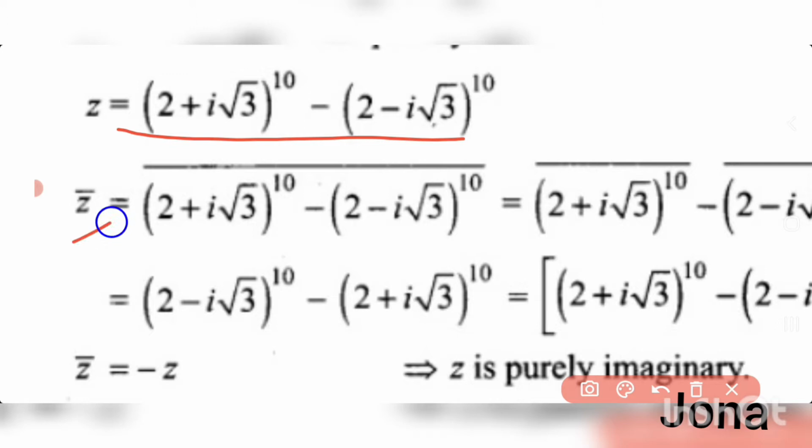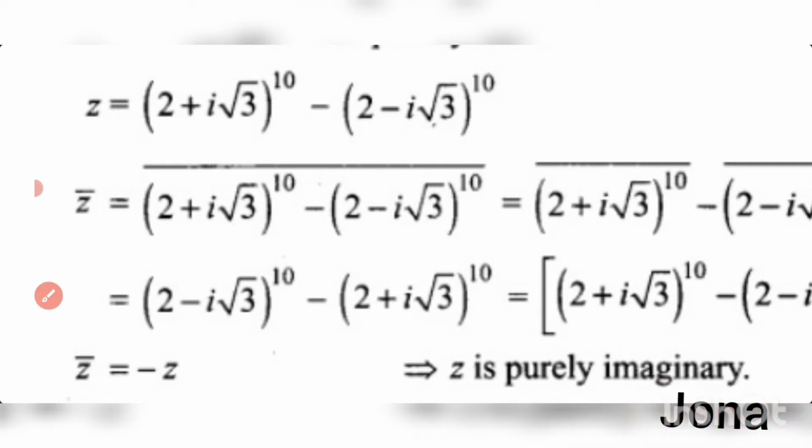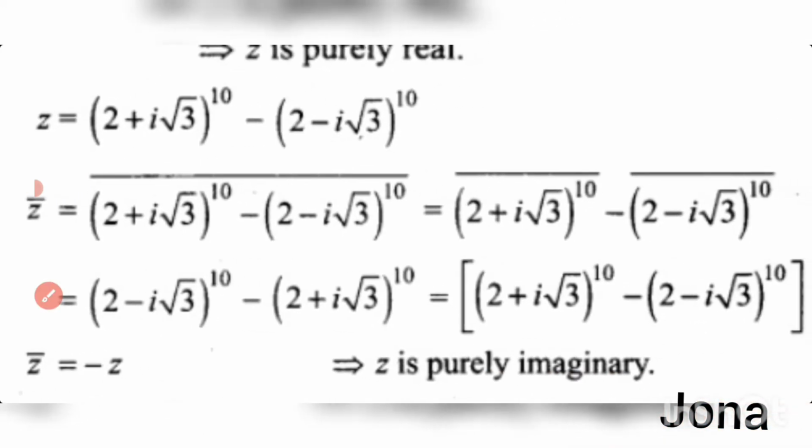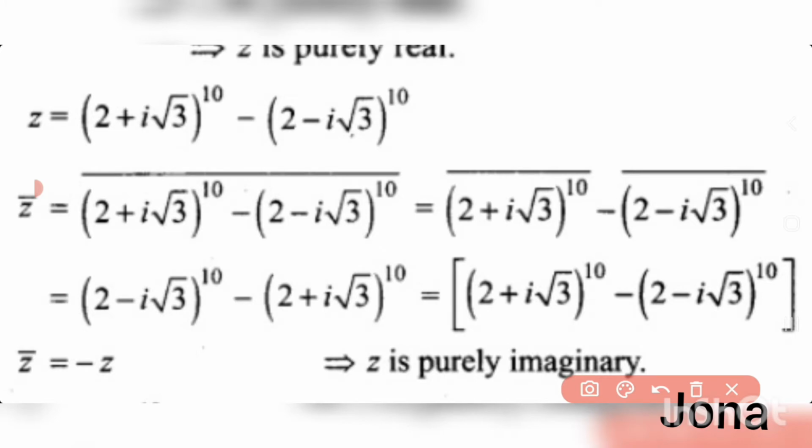If we want to find the value of z bar, we have to write the same thing and put the bar there. It's nothing but [(2 + i√3)^10 − (2 − i√3)^10] whole bar, that is z bar here. Okay, and then we want to separate both the things there. So we can separate them as the conjugate of (2 + i√3)^10 minus the conjugate of (2 − i√3)^10.